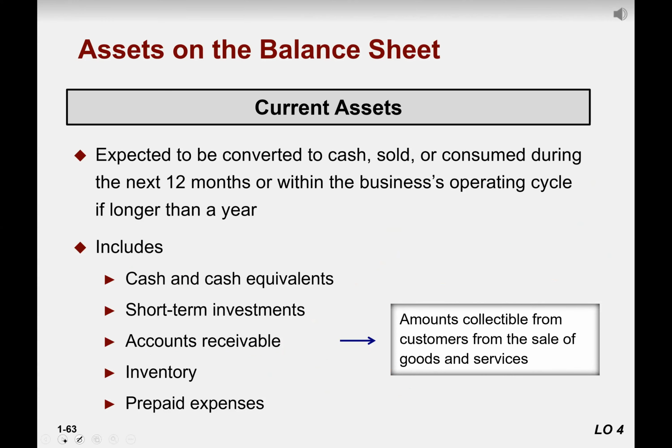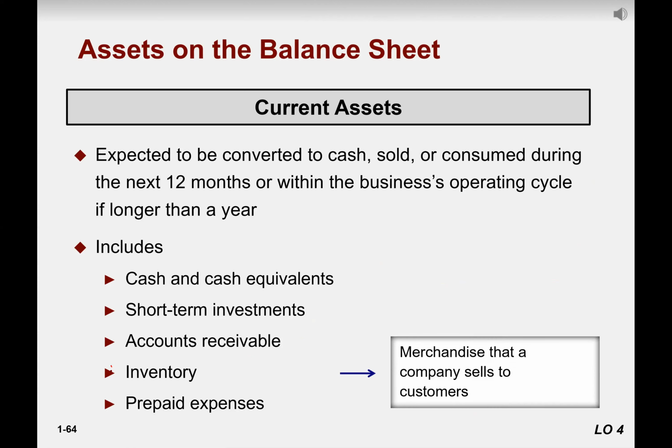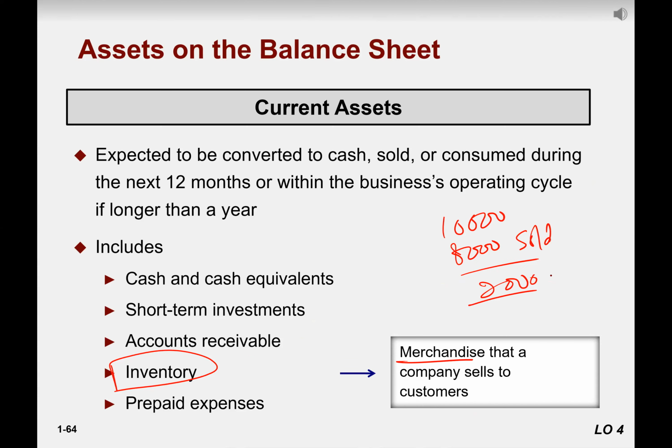And now the inventory. Inventory is our merchandise or our stock that the company didn't sell. It will sell to the customers later. We make goods, for example, during this year, we make 10,000 units, 8,000 units sold, 2,000 units left. That is our inventory.